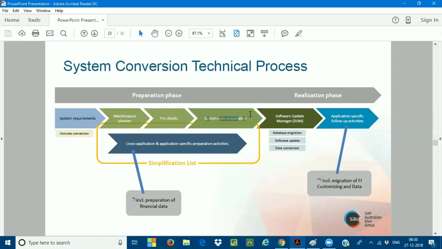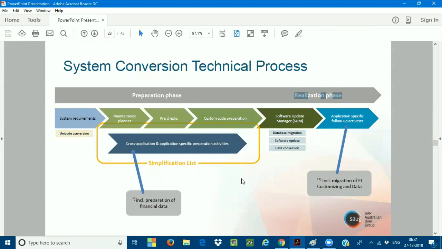The custom code preparation is about moving from the old code to the new code. So how do we do this custom code conversion? This is very important. All these steps are called the preparation phase. Once your system is ready with the conversion, I have done all the preparation, then I will hand over my system to my basis consultant. Now the basis consultant does the realization, where he is going to convert my ECC system to the SAP S/4HANA system. That is called the realization phase.